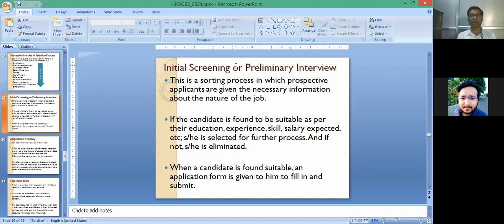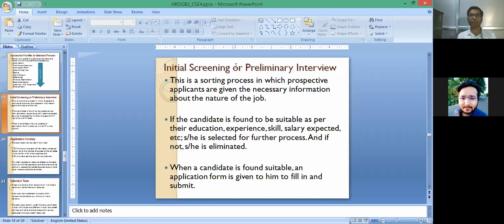Suppose the education qualification for a job is BE or BTech, and one candidate is a general graduate and applied for that particular job, then his application will be strictly rejected from the first process, because the job opening is only for BE or BTech graduates, so others cannot move forward to the further process.